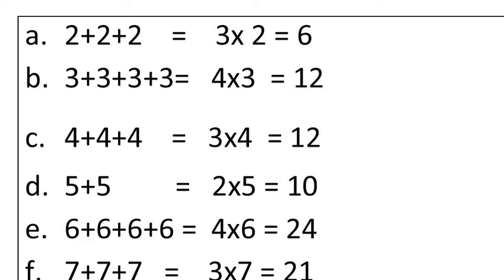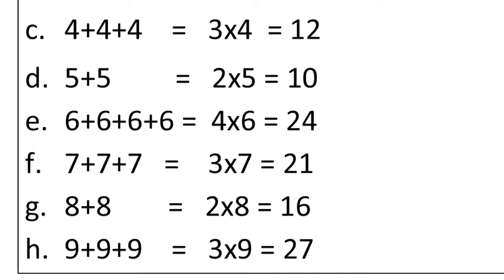E1. 6 plus 6 plus 6 plus 6. So how many times 6 is here? 4 times. So 4 into 6 is equal to 24. 4 sixes are 24. F1. 7 plus 7 plus 7. 3 times 7, right? So 3 into 7 is equal to 21.